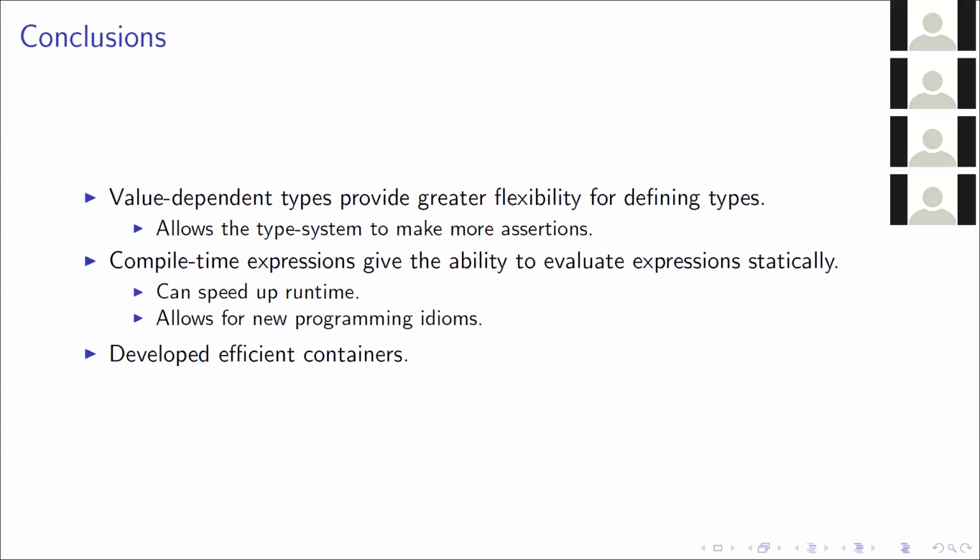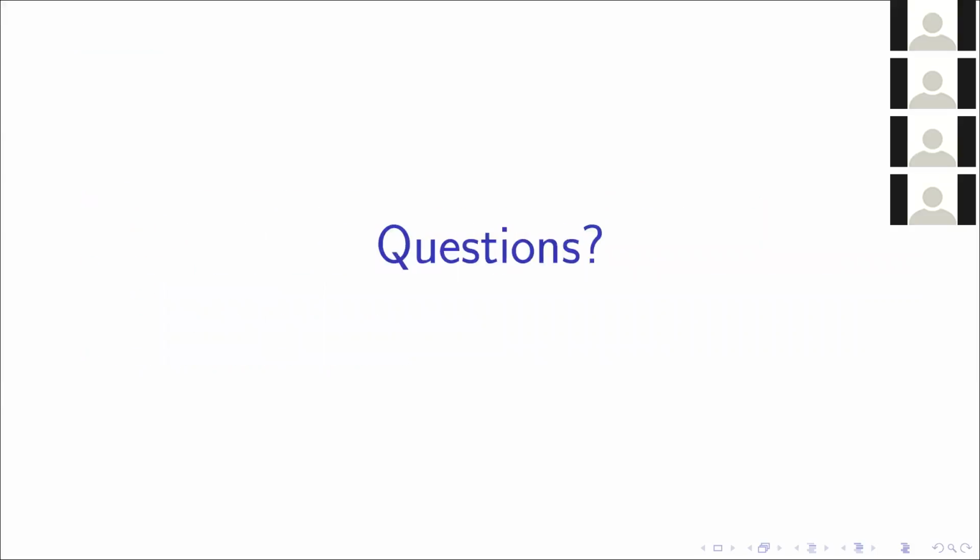To conclude, value-dependent types provide great flexibility for defining types and allow the type system to make more assertions and build better representations, as the compiler has far more information. These compile-time expressions give the ability to evaluate expressions statically, which is nice for speeding up runtime as we move some of the work onto the compiler instead of the runtime. They provide a way of defining new programming idioms, and finally, they let us develop efficient containers which have shown performance improvements through benchmarking. So thank you for listening to my talk about value-dependent types in Pony, and are there any questions?